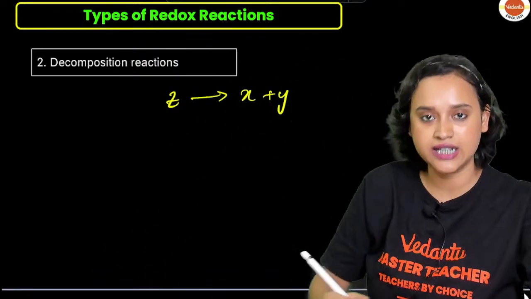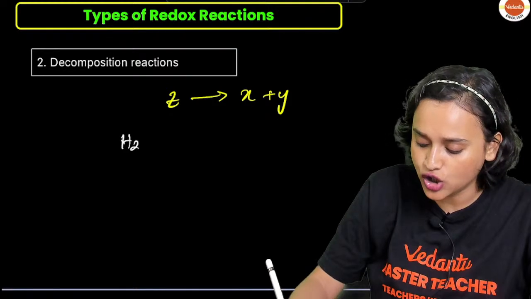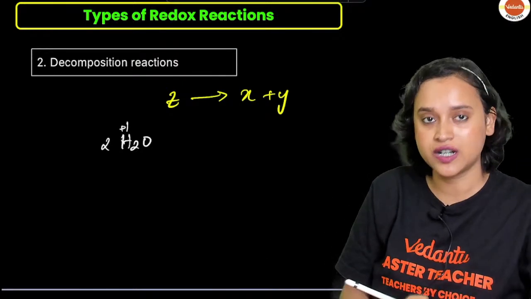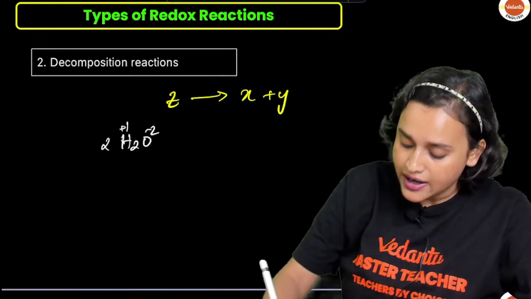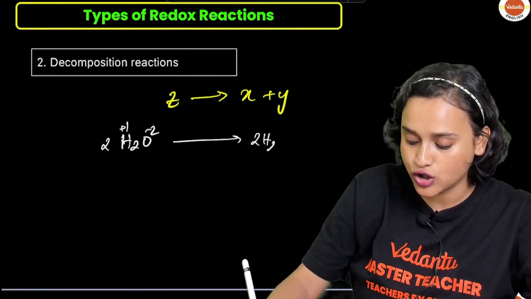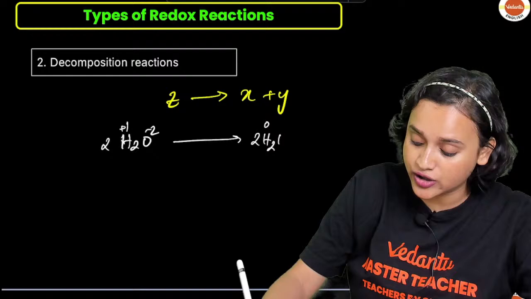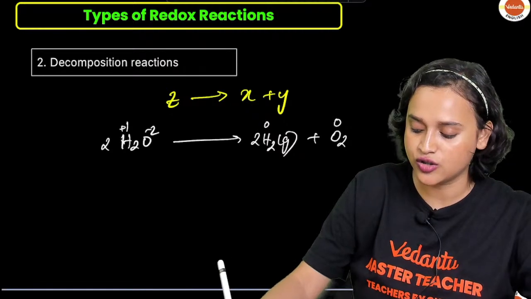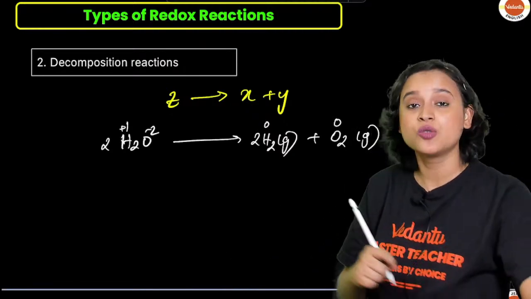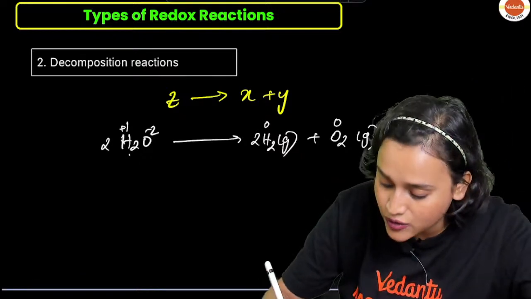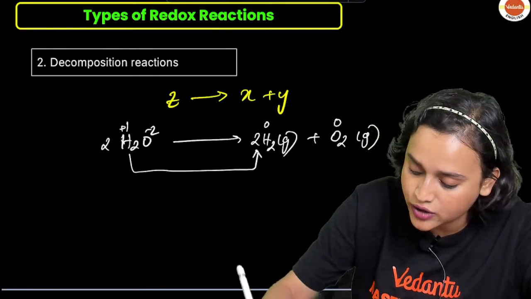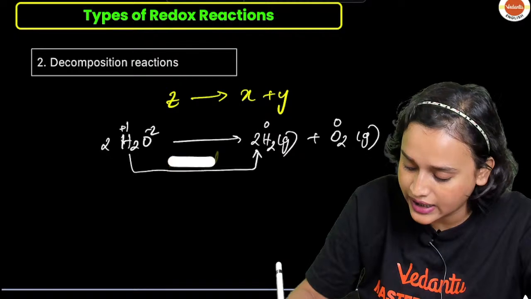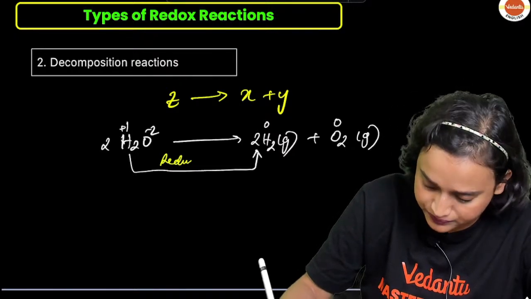Here let us take a look at it. For example, if you have H2O, here you see that hydrogen will be in +1 oxidation state and oxygen will be in -2 oxidation state. Now what will they form? They will form 2H2 plus O2. In this case hydrogen is in elemental state, so 0 oxidation state, and oxygen is also in 0 oxidation state, elemental state. So what is happening? Hydrogen is getting reduced from +1 to 0 oxidation state. Reduction is happening, so let's write here reduction.